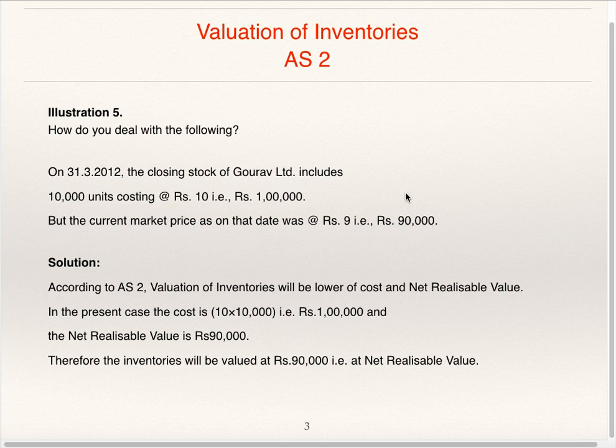So the valuation of the inventories is 90,000. According to AS2, valuation of inventory will be lower of cost and net realizable value. In the present case, cost is 1 lakh, net realizable value is 90,000. Therefore, inventories will be valued at 90,000, that is at net realizable value.